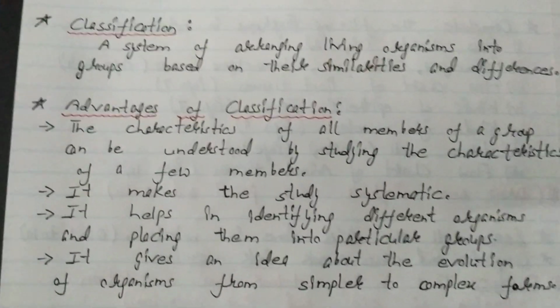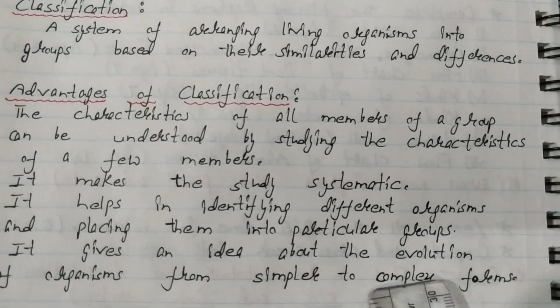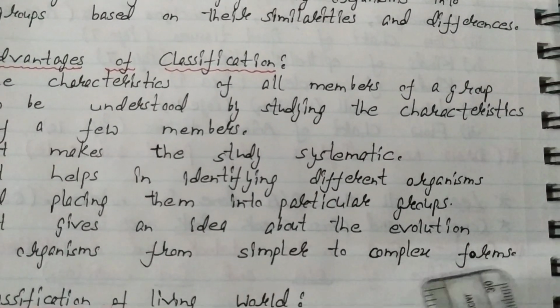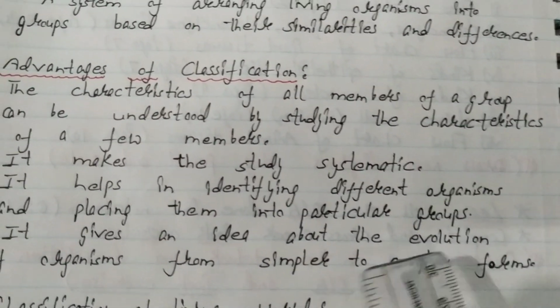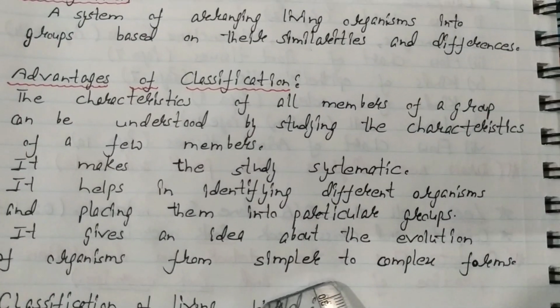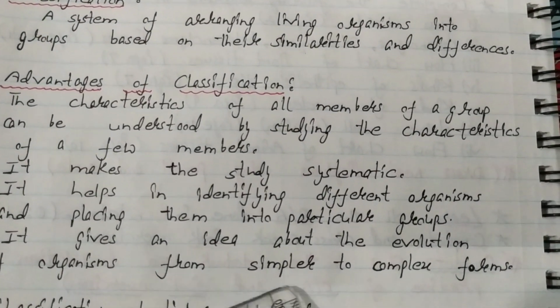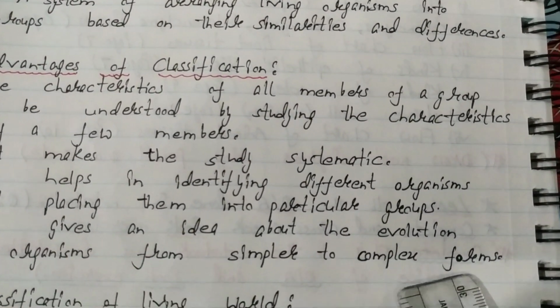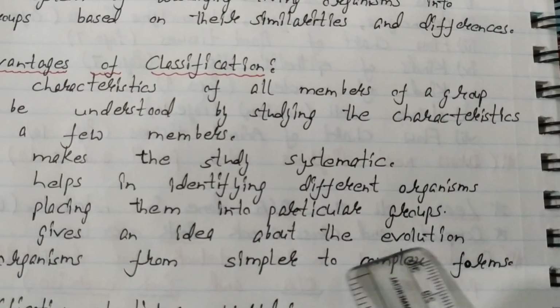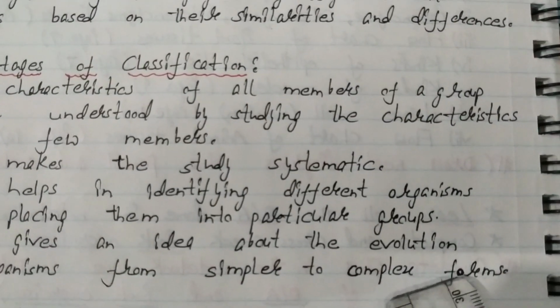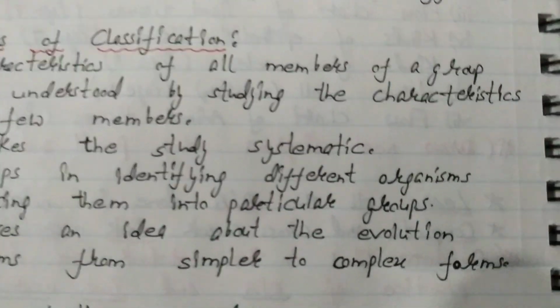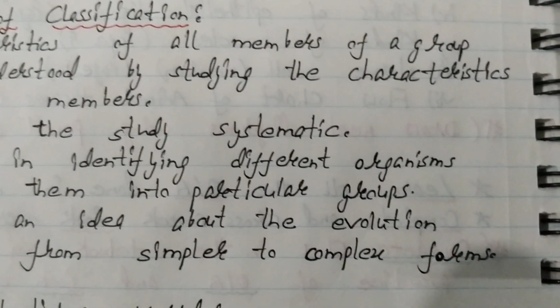So first we always study the simple one, and then we move on to the complex form. This is known as evolution, that is, how the organisms are grouped from simple to complex form, or how the organism changes from simple to complex form on the basis of their characteristic features.